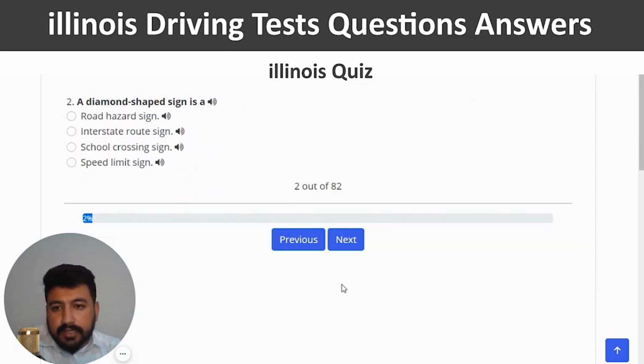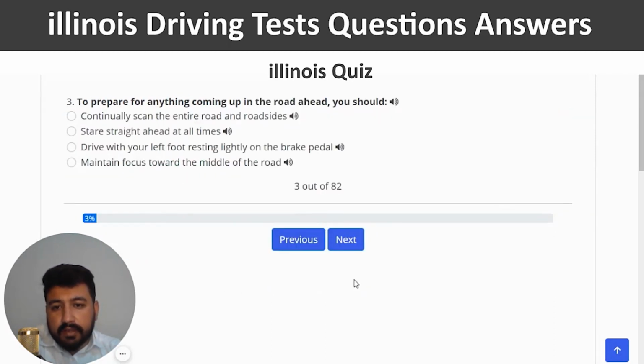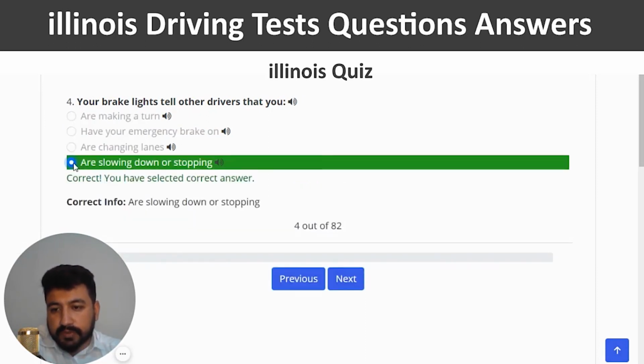Correct. And next. A diamond shaped sign is a. The right answer is road hazard sign. So first option should be the right one. Yeah. And next. To prepare for anything coming up in the road ahead, you should continually scan the entire road and roadsides. So first option again, right? And next. Your brake lights tell other drivers that you. The right answer to the fourth question is are slowing down or stopping. So fourth option, right? And next.